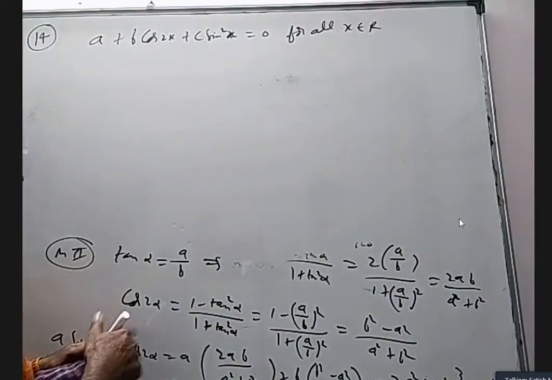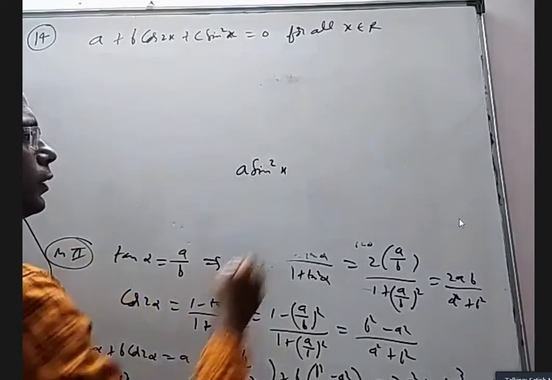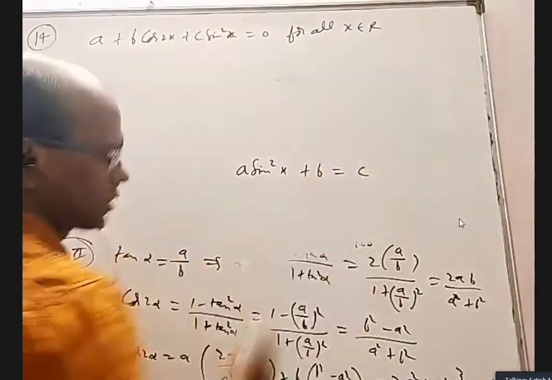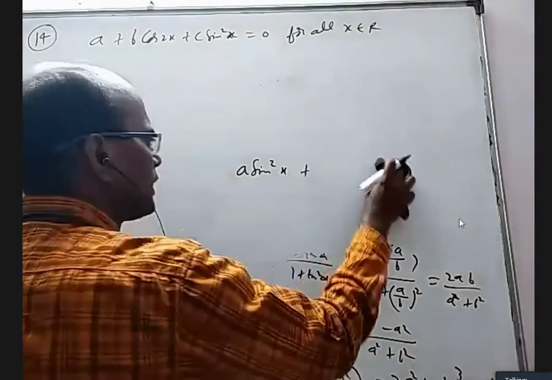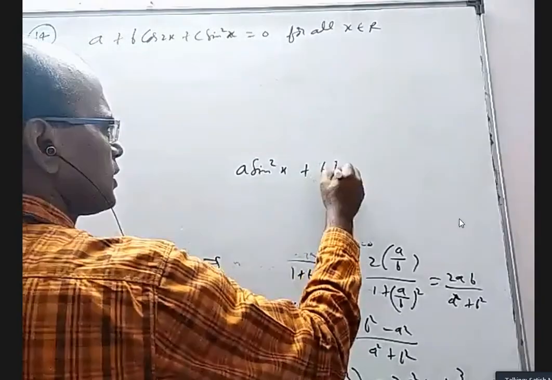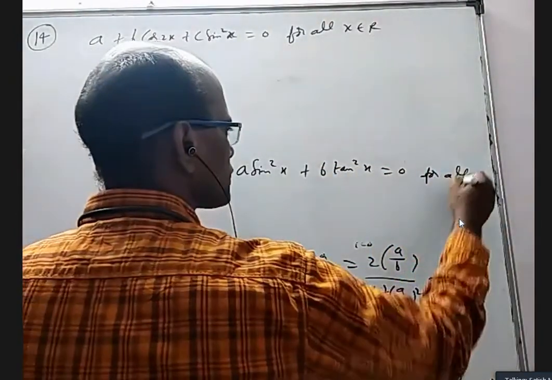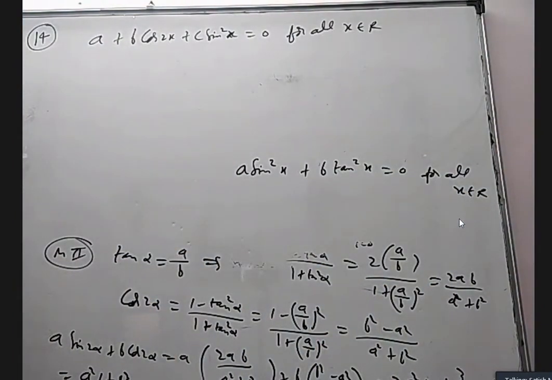Okay, let's see. If I tell a sin square x plus b tan square x is 0 for all x belongs to R, they take x 1 degree, 2 degree, 1 radian, 2 radian and all. It is always true. Do you know any such numbers a and b?